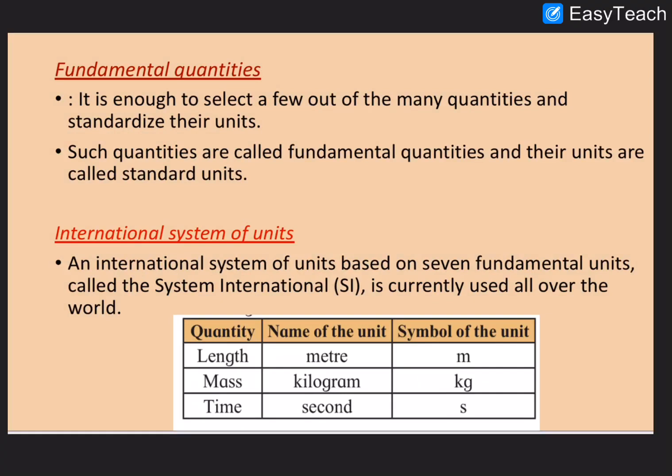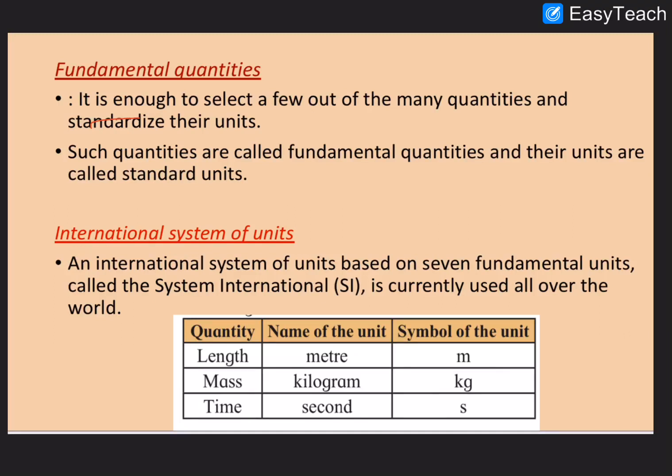There are many physical quantities around us. See, we use so many of these quantities in our daily life. So we can't standardize all of them. It is enough to select a few of the many quantities and standardize their units. That few of the quantities which we select and standardize their units are called fundamental quantities. Such quantities are called fundamental quantities and their units are called standard units. So we select a few out of the many quantities and standardize their unit, and that unit is called the standard unit.